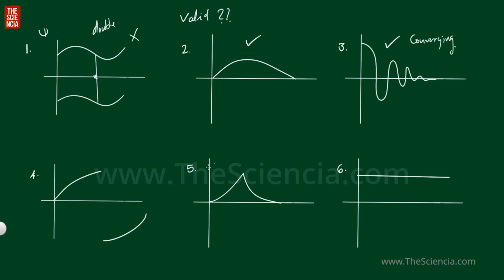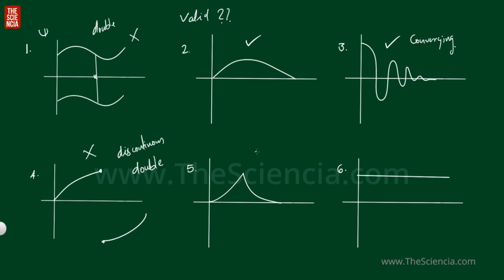And for the fourth one, you see, it has disappeared from here and appeared here, and it also has a double value. Here it is discontinuous and it is double valued. So this is also not a valid wave function.